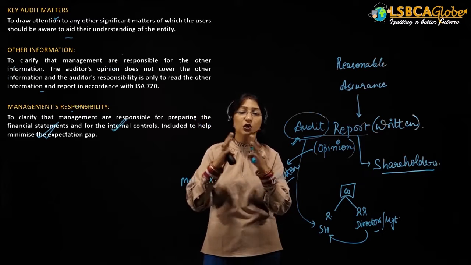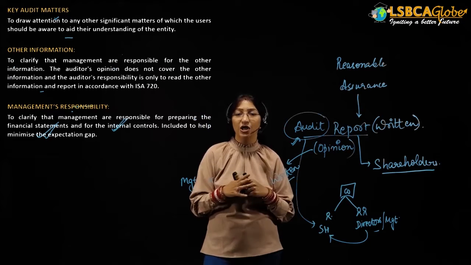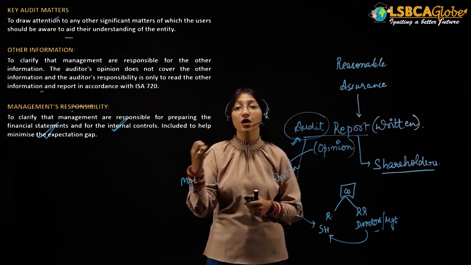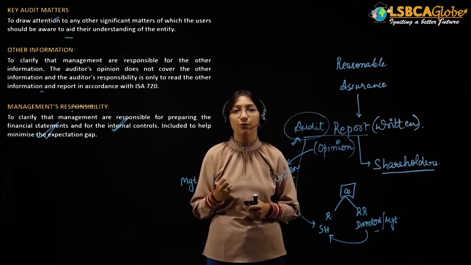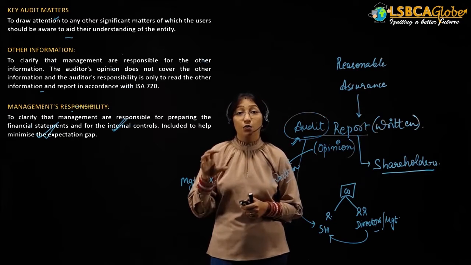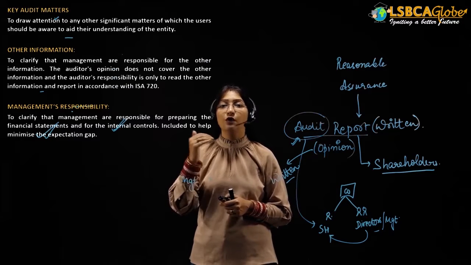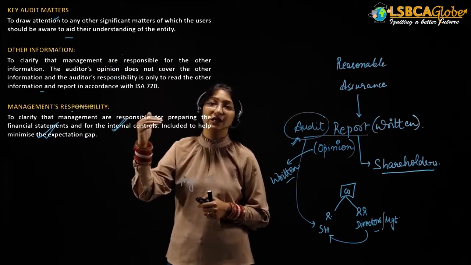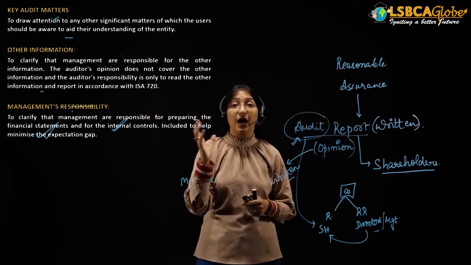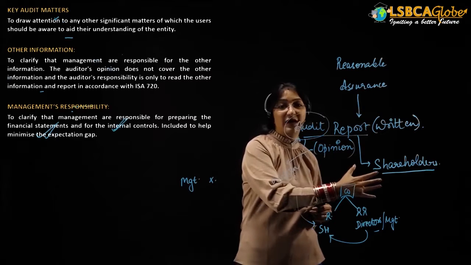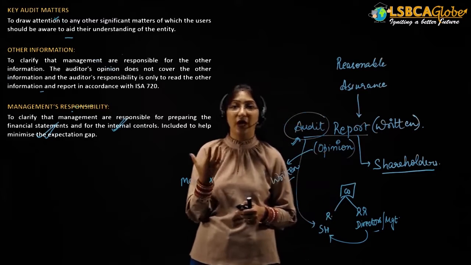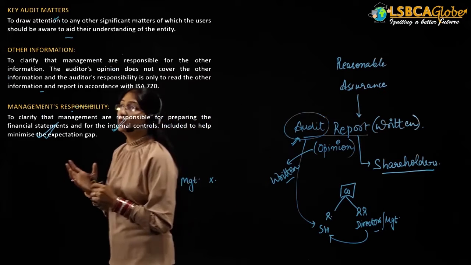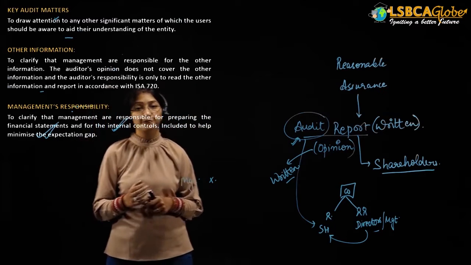Now, we know that during the course of the audit, various matters arise, and the auditor discusses those significant matters with the management of the company or with the TCWG, those charged with governance. The most significant matters out of all of those which are discussed will be picked and provided in the key audit matters, so that the users of the financial statements, the shareholders, become aware of those significant matters. Okay, so these matters are to be provided in the key audit matters section.